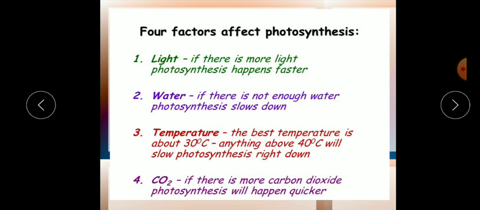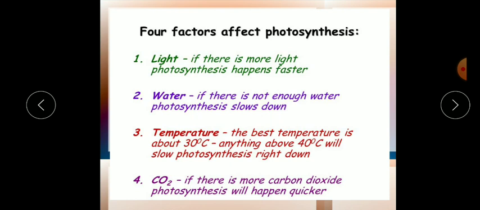Next one is temperature. For photosynthesis, the optimum temperature is 20 degrees Celsius to 30 degrees Celsius. If it is too low, then also it will not work properly, and if it exceeds, like 40 or 50 degrees, then all the proteins will be destroyed or denatured at very high temperature. So the optimum temperature is between 20 and 30 degrees Celsius.